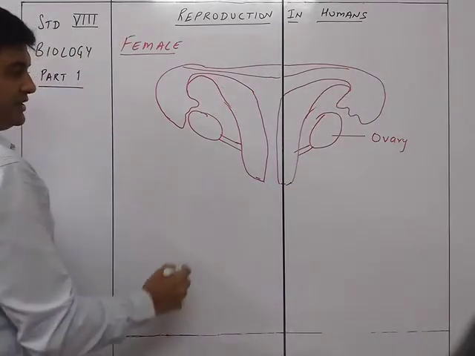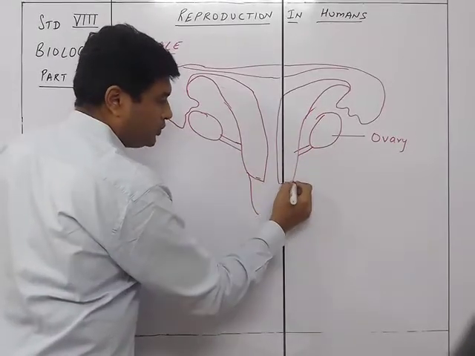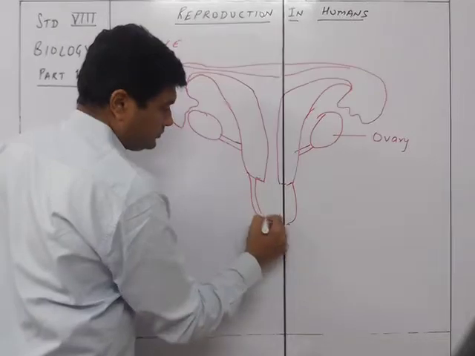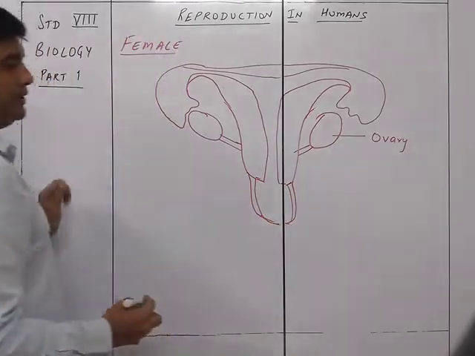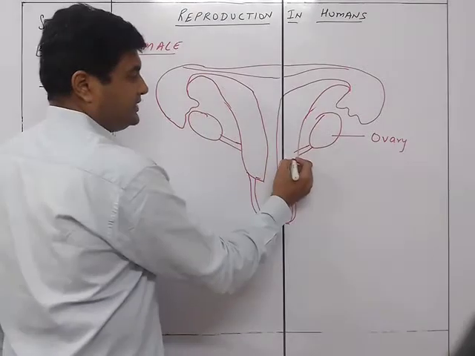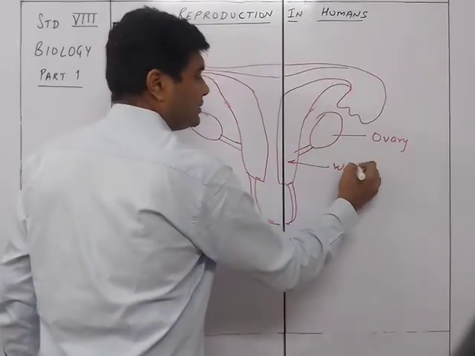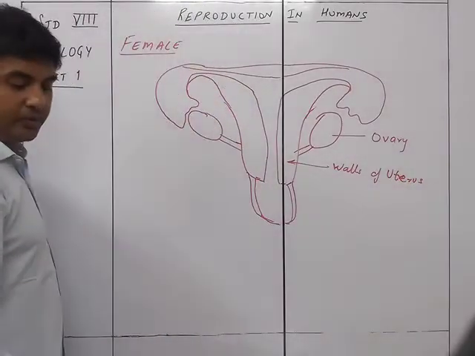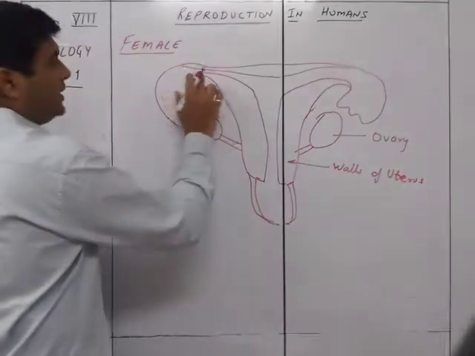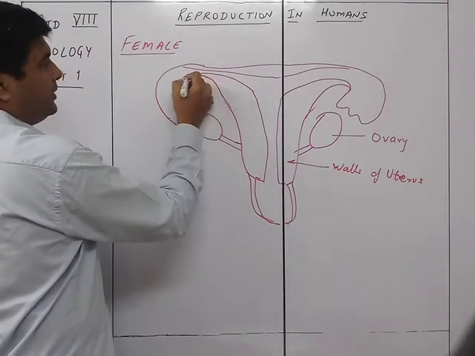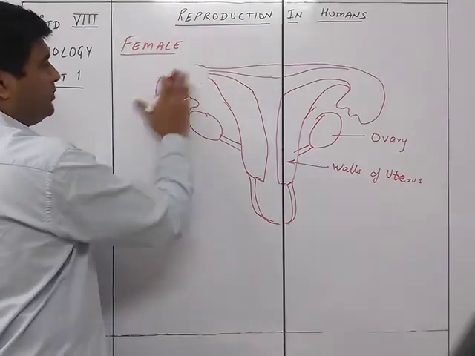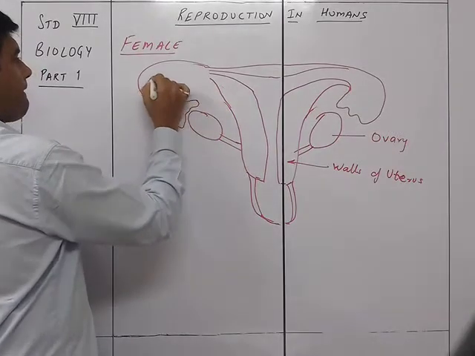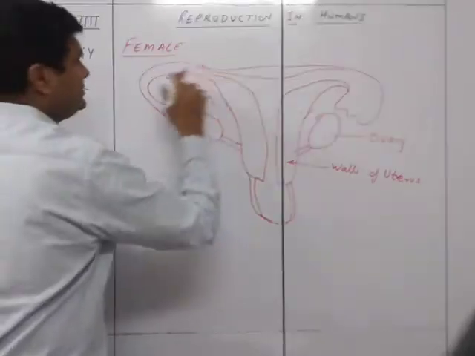So the figure is something like this, and then there will be the outer portion of the female body, which will be like this. What we have over here are the walls of the uterus. Now this particular part which I've drawn is very small. In fact, it will be slightly bigger. So it could be something like this. Yeah, it will be like this, not like this.